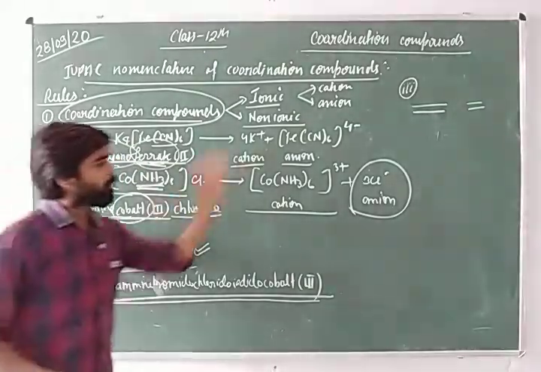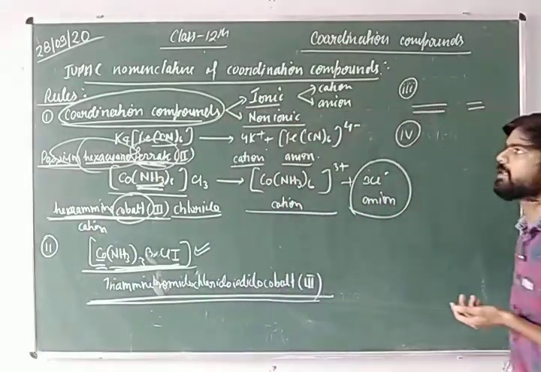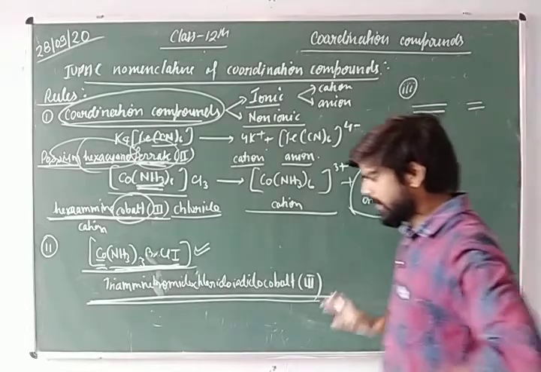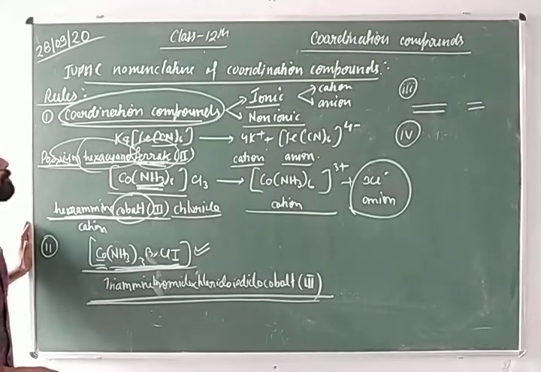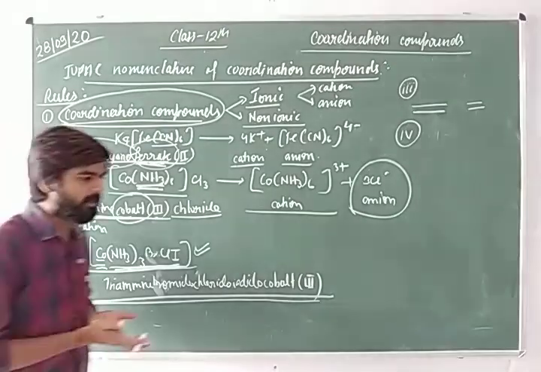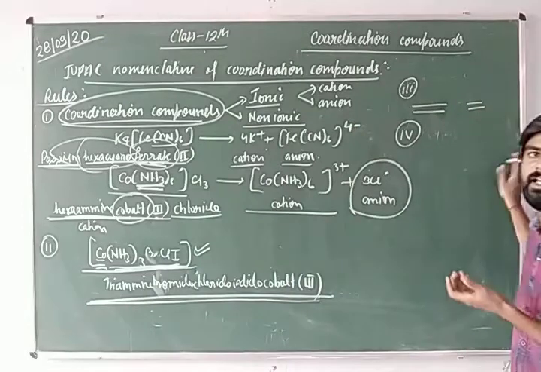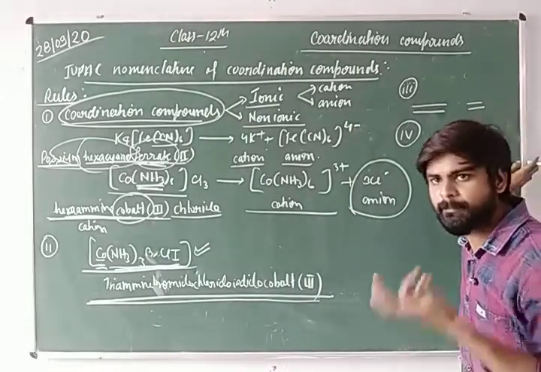So what is the fourth rule for making the IUPAC name? The fourth rule is: if there are a number of ligands which are different in kind, then we follow the alphabetical order to write their IUPAC name.